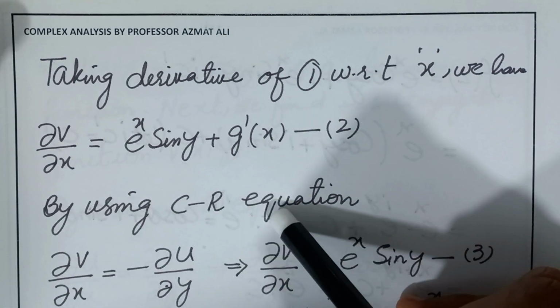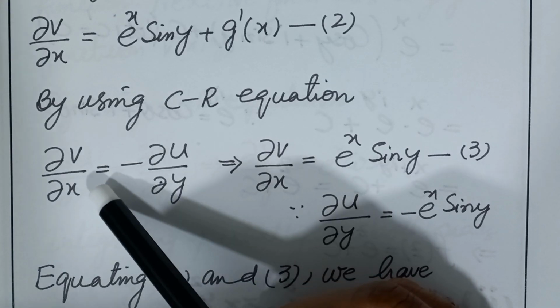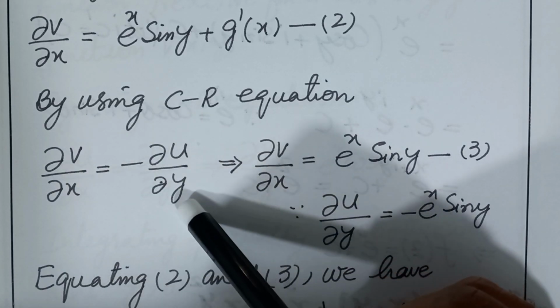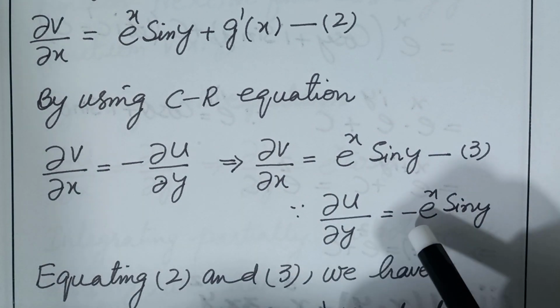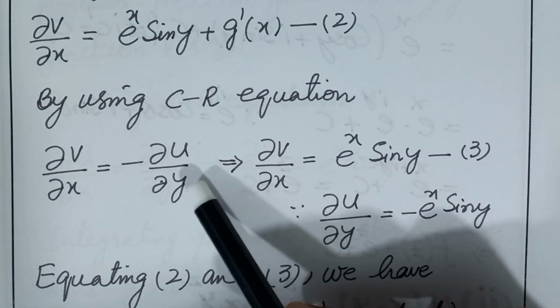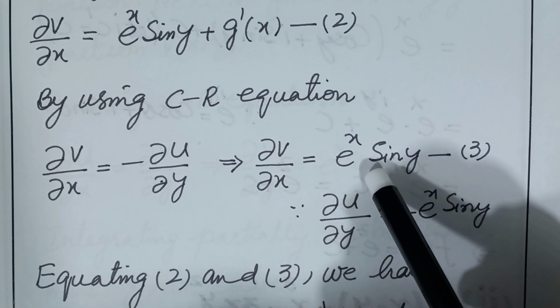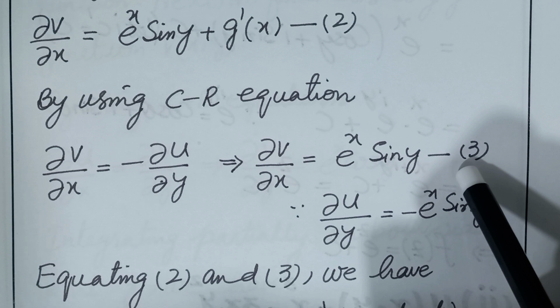By using the second CR equation, partial v over partial x is equal to minus partial u over partial y. As the value of partial u over partial y was minus e raised to power x sin y, by putting here the value of partial u over partial y, this will become partial v over partial x is equal to e raised to power x sin y. This is equation number 3.